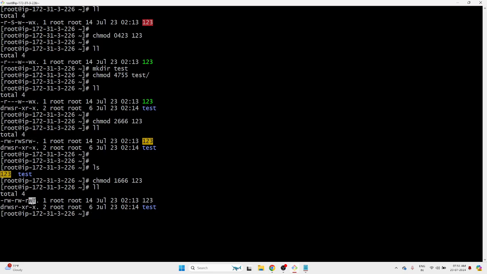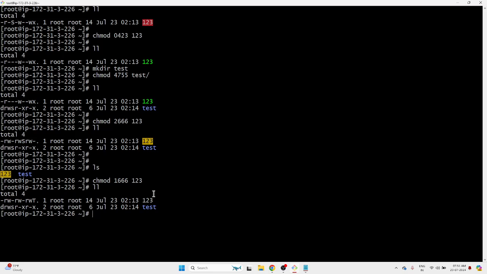Set UID means at the user field s will come. Set GID means at the group field s will come. Sticky bit means at the last. All these will come in the respective fields, specifically in the execute field only, because that's where we are modifying the permissions.